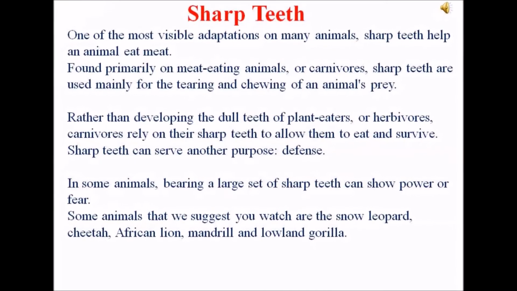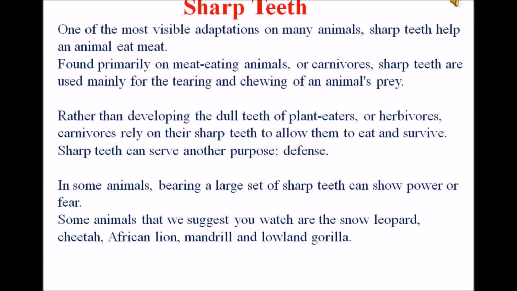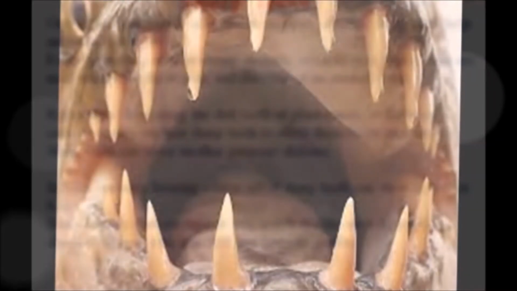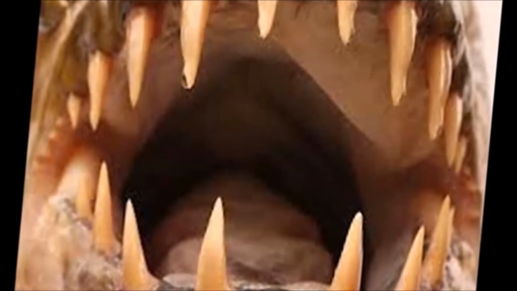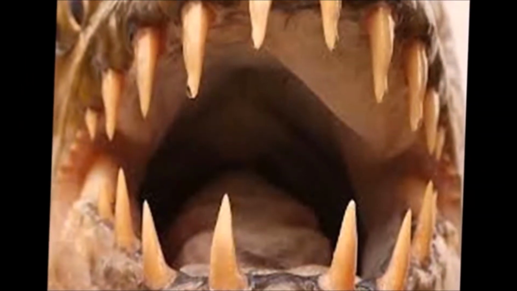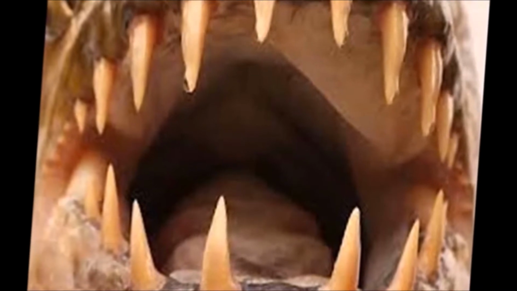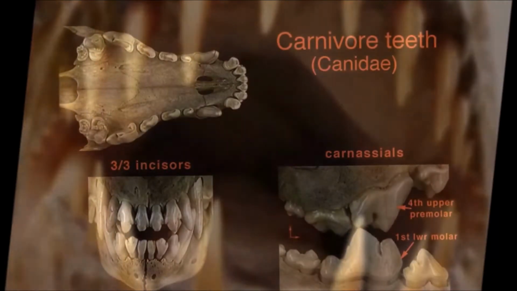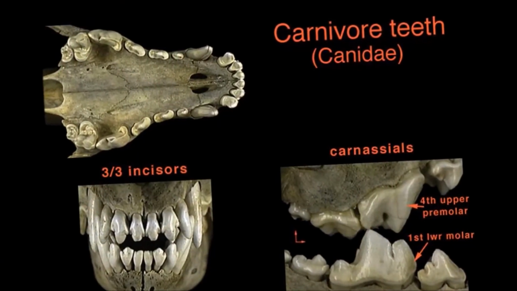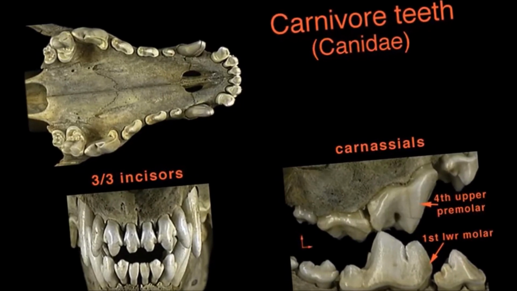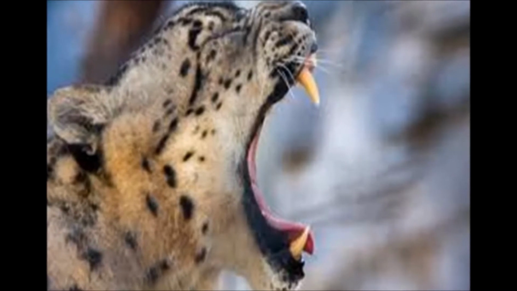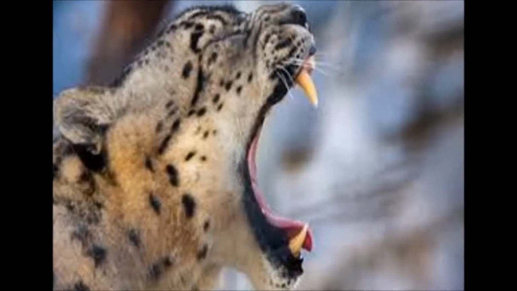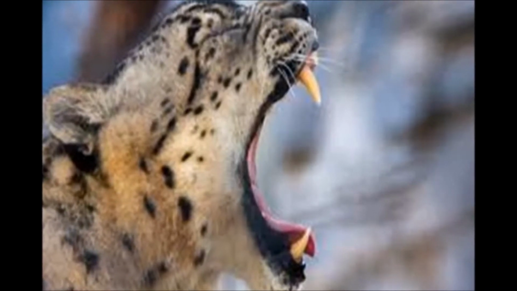Sharp teeth. One of the most visible adaptations on many animals, sharp teeth help an animal eat meat. Found primarily on meat-eating animals or carnivores, sharp teeth are used mainly for the tearing and chewing of an animal's prey. Rather than developing the dull teeth of plant eaters or herbivores, carnivores rely on their sharp teeth to allow them to eat and survive.